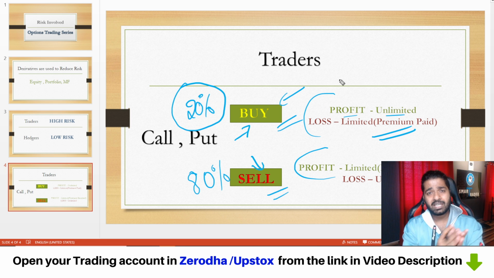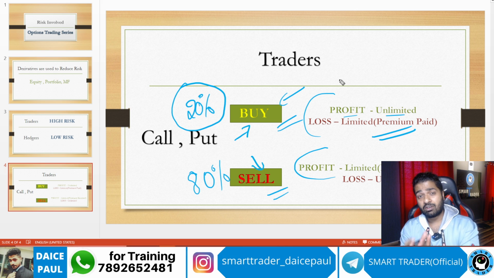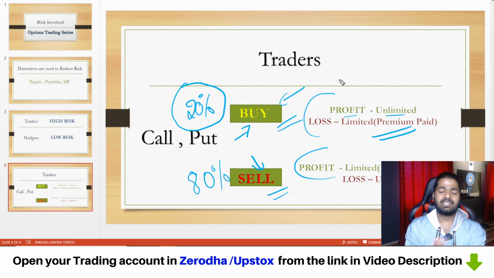But if you want to be a consistent trader, or want to make some money in the market continuously without losing capital, then you have to plan many other factors. So that we will be discussing. So hope this is an eye opener to a lot of people who are just blindly buying and thinking, I am buying, still I am making losses. The possibilities are like this. To see in theory it is beautiful, but in practical the things are different. So how can we make ourselves stronger here? We need to add a few strategies. We should learn a little bit of hedging. All that we will be discussing in the upcoming videos of the series, step by step.